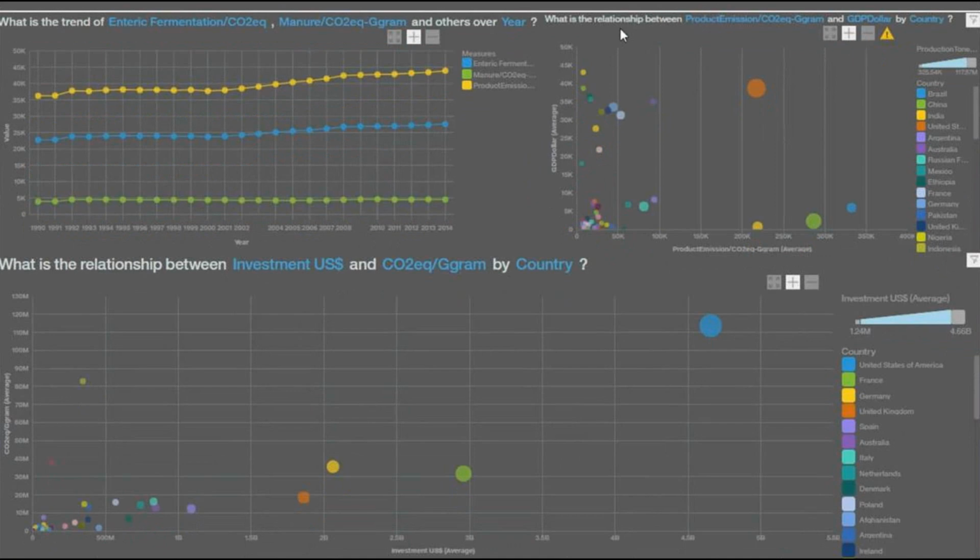Product emission is the result of using energy for the purpose of producing livestock products. In the following figure, we show a comparison between enteric fermentation, manure, and product emission in carbon dioxide equivalent over the years. The graph shows that energy used to produce livestock commodities is the leader, followed by enteric fermentation and manure.